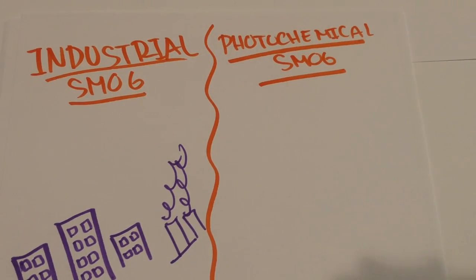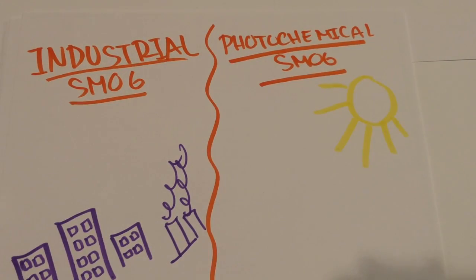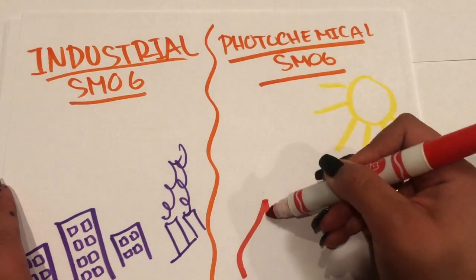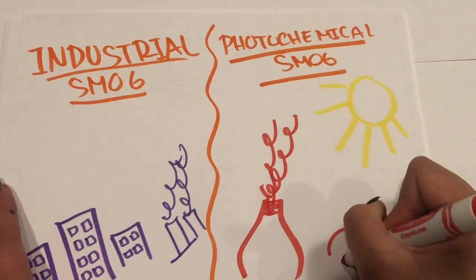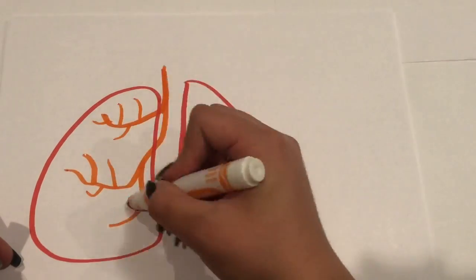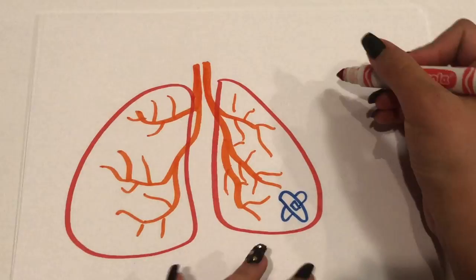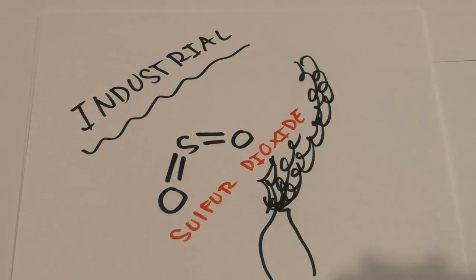Both industrial and photochemical smog are forms of air pollution, but industrial smog typically exists in urban areas where factories burn fossil fuels, whereas photochemical smog occurs in drier sunny areas and forms because of the increased usage of fossil fuels. Both of these can create major health risks, including asthma, lung tissue damage, bronchial infections, and heart problems.